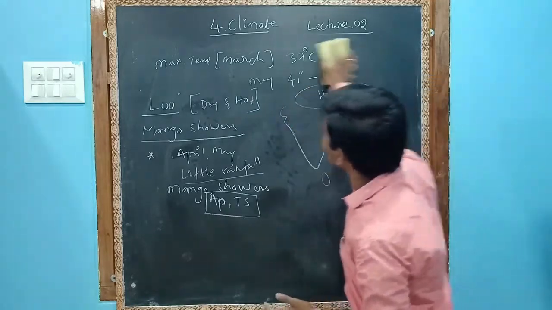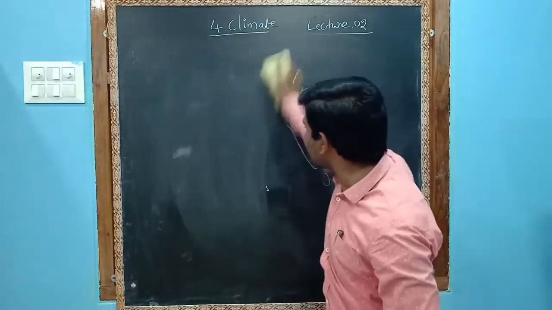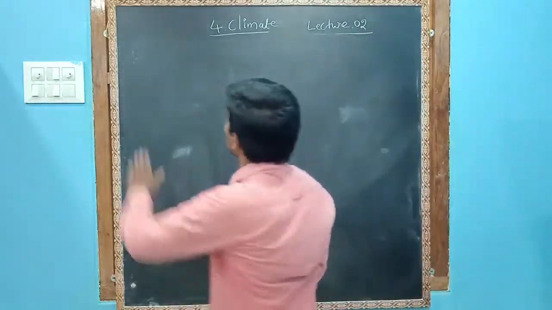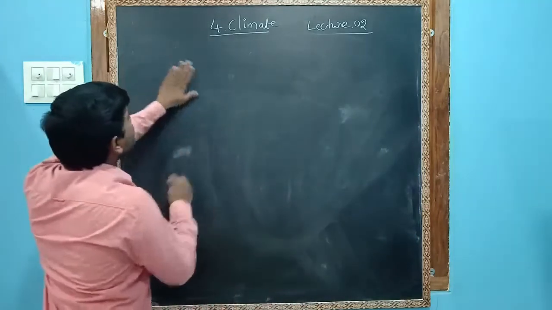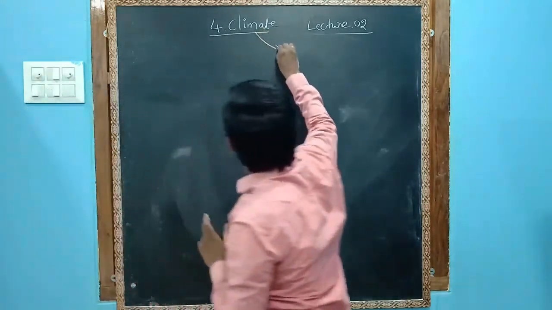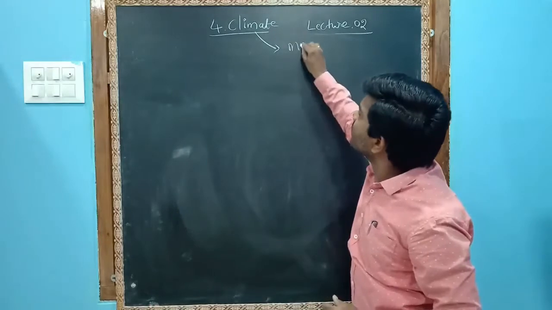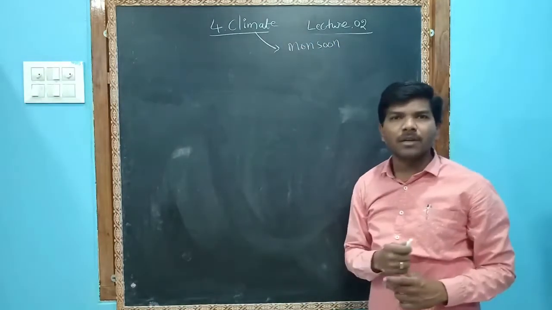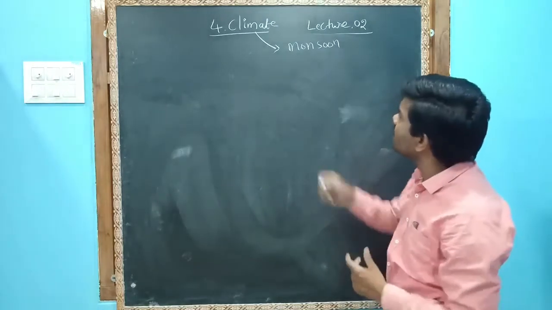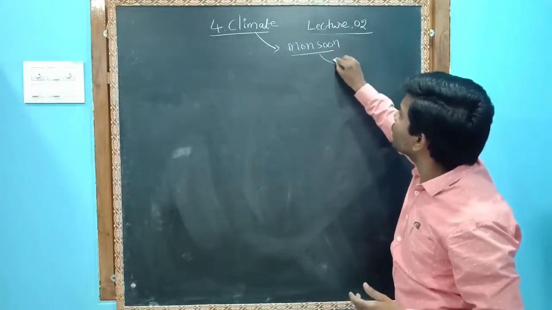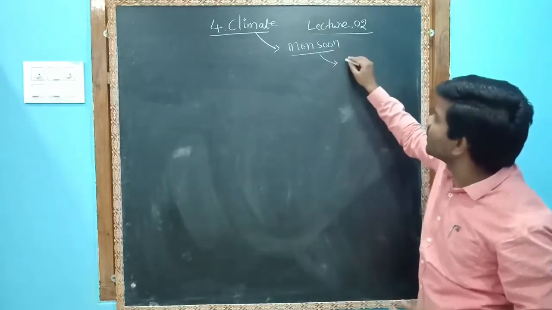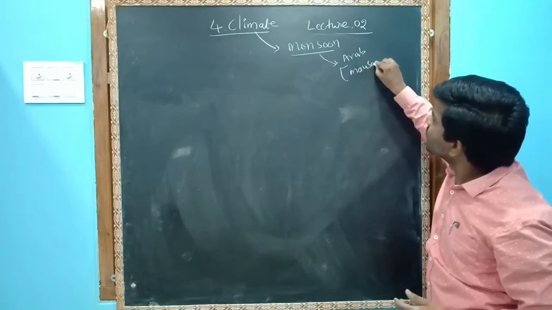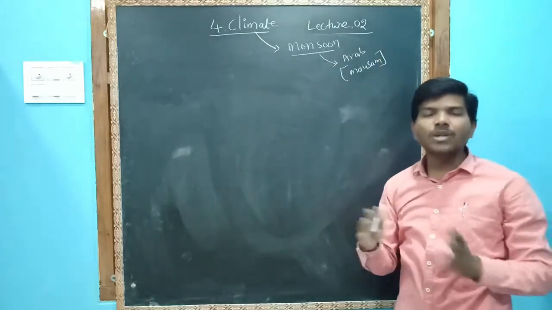Now let us see the rainy season. It's one of the very important seasons. You might all know what the climate of India is. India's climate is a monsoon type of climate. So what is monsoon? The word monsoon is derived from an Arab word. Monsoon means rhythm of seasons.